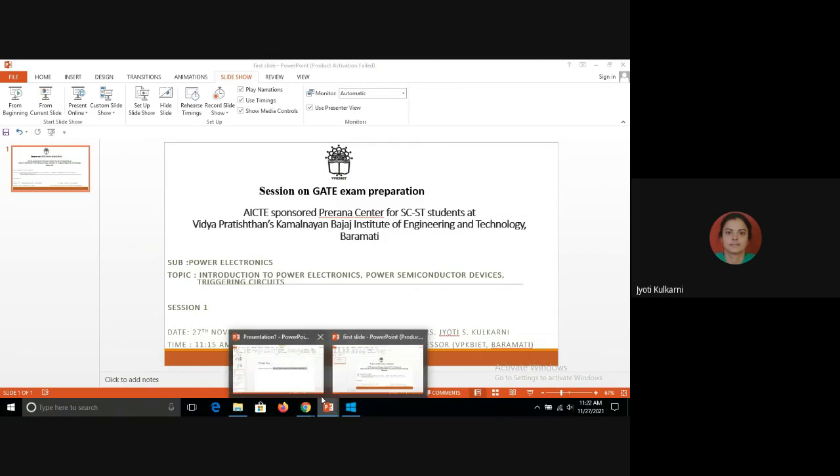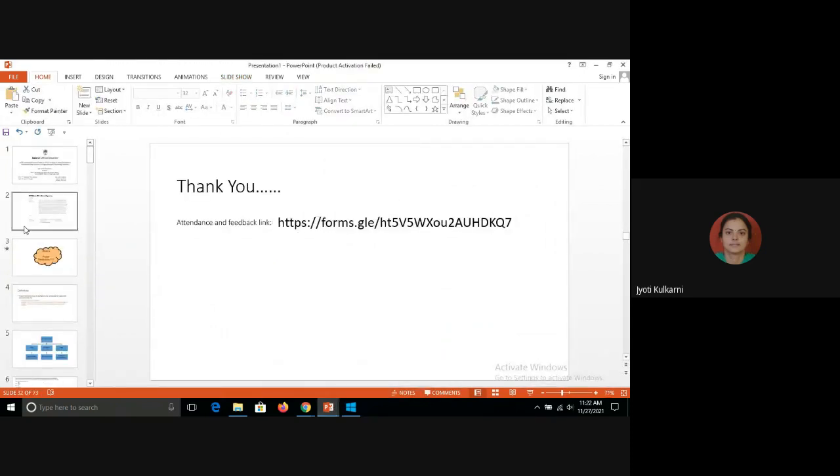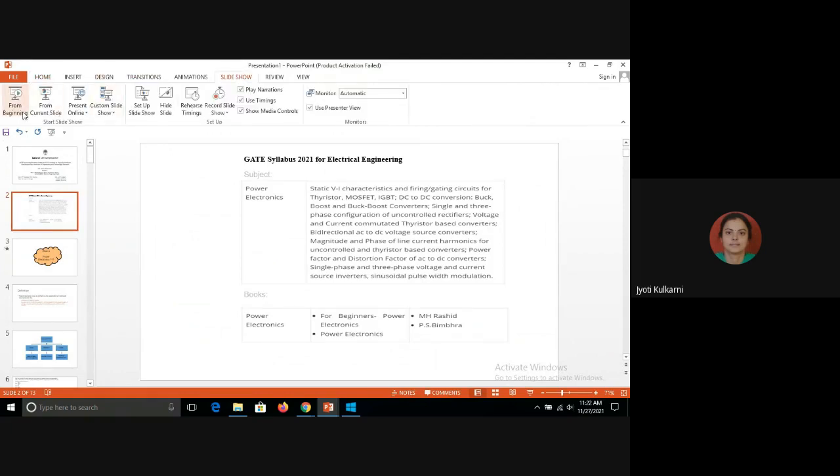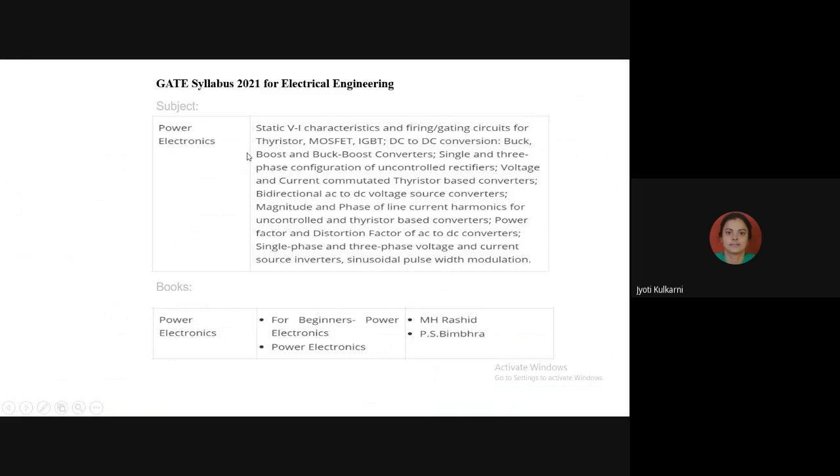The content part is, so this is the syllabus of power electronics, which is having the static VI characteristic of firing and gating circuit for thyristor, MOSFET, IGBT, DC to DC conversion, then buck boost converter, then single phase and three phase controlled rectifier as well as uncontrolled rectifier, then the voltage and current commutated thyristor based converter, bidirectional AC to DC voltage source converter, then magnitude and phase of line current harmonics for uncontrolled and thyristor based converters, and then the power distortion factors and power factor of AC to DC converter, and single phase to three phase voltage and current source inverter, and sinusoidal pulse width modulation.